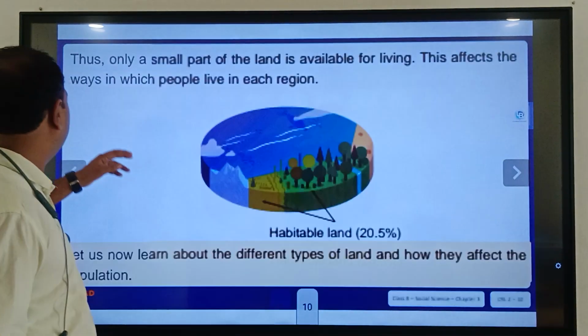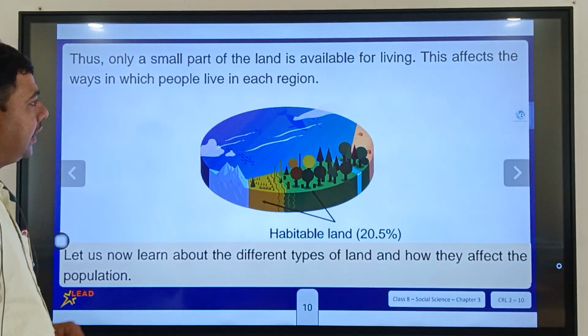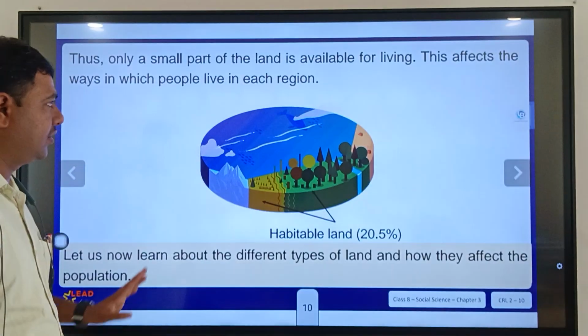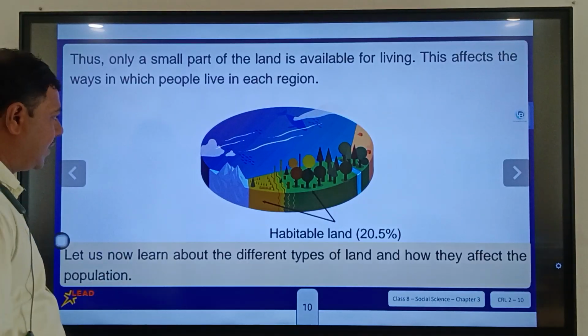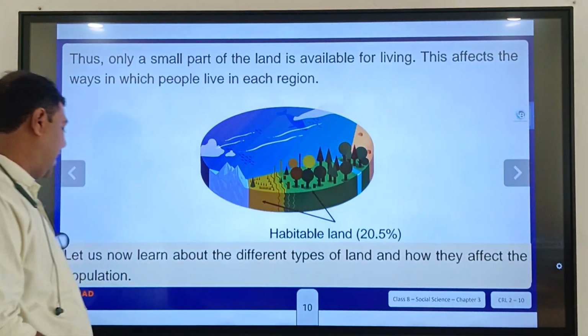Thus, only a small part of the land is available for living. This affects the ways in which people live in each region. For example, all the peoples were living on 20.5% of lands.